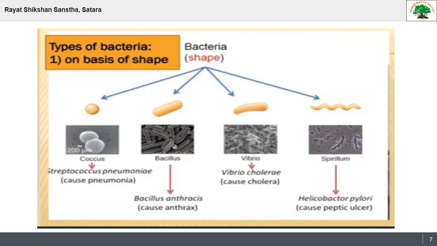Then the fourth type of bacteria is Spirillum. Spirillum is actually a spiral-shaped bacterium, for example Helicobacter pylori, which causes peptic ulcer. So on the basis of shape, bacteria are classified into four categories: Coccus, Bacillus, Vibrio, and Spirillum.